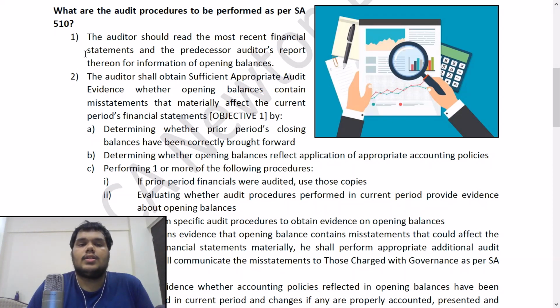Let us read. First, the auditor should read the most recent financial statements and the predecessor auditor's report thereon for information of opening balances. So what has the current period auditor to do? He has to read the most recent financial statements of the company and also read the auditor's report on those recent financial statements to gain more information about the opening balances. Second, the auditor shall obtain sufficient appropriate audit evidence whether opening balances contain misstatements that materially affect the current period's financial statements. So this is our objective 1.